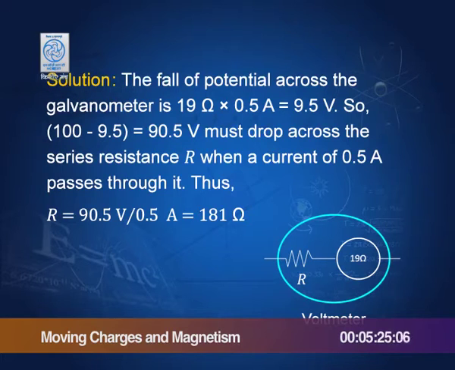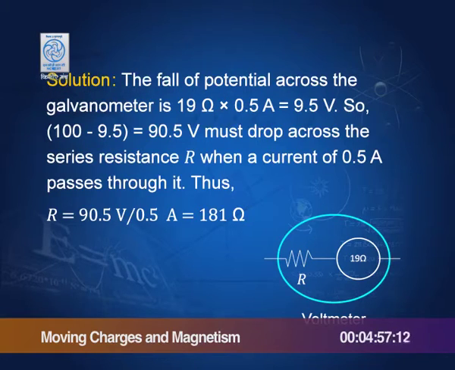The rest, 90.5 volts, must fall across this resistance. If the current remains 0.5, because that is the current going through the galvanometer, and the potential drop is 90.5 volts, then the resistance must obviously be 90.5 by 0.5, which is 181 ohms.